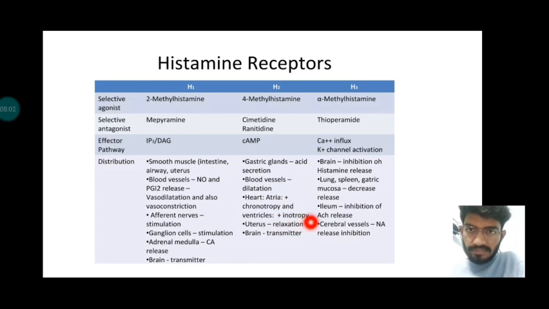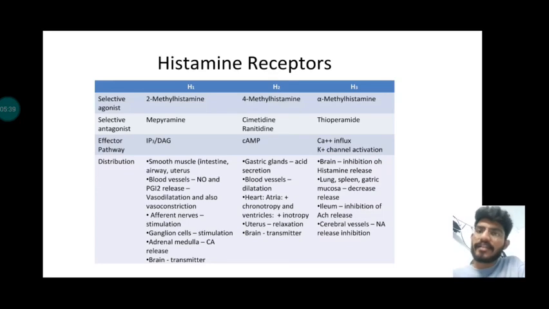You can see here positively inotropic, and it causes blood vessel vasodilation since it acts on the endothelium. Moving on, the main action of histamine: histamine receptors are on the glands, since there are quite important functions occurring through the glands. With the help of H2 receptors, there is an increase in secretion of H plus ions and Cl minus ions, which leads to gastric acid secretion from the parietal cells. This is all because of H2 receptors, and histamine analogs act on H2 receptors.